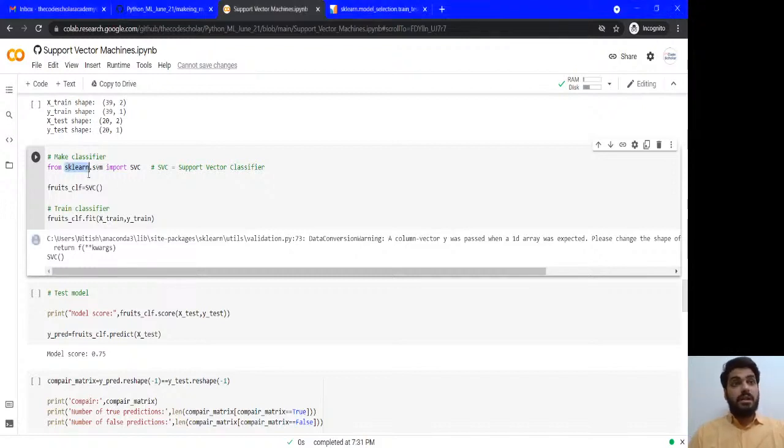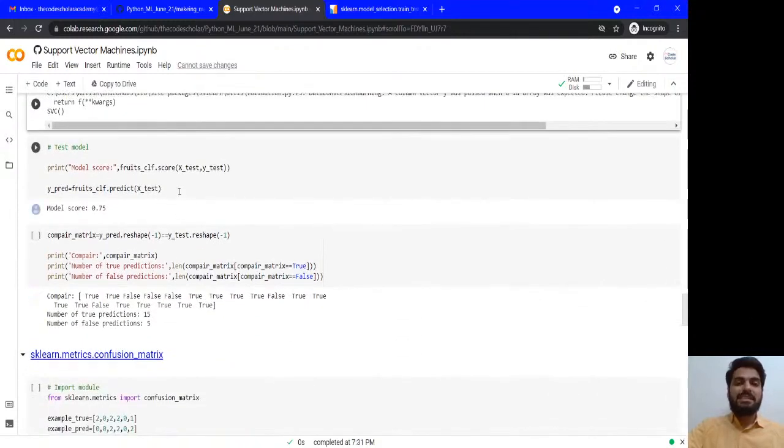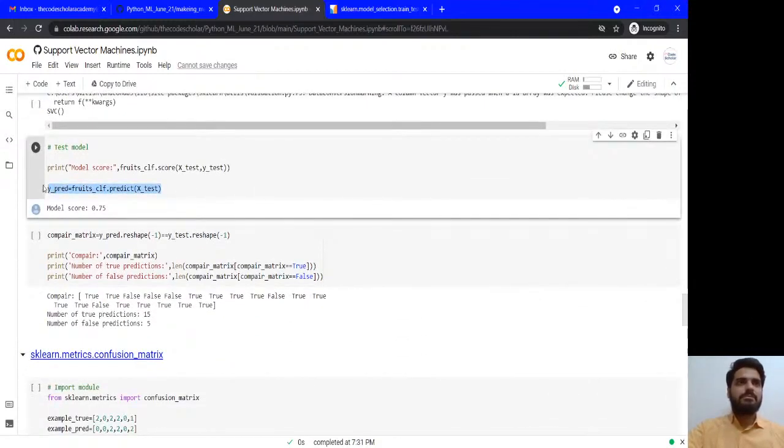But once you have got that model SVM, from SVM you have to tell separately whether you want the regressor or classifier. So I want my classifier and I am fitting the model on the training set X train and Y train over here. Once the model is trained, we are predicting the values on the X test. The model score was 75%.